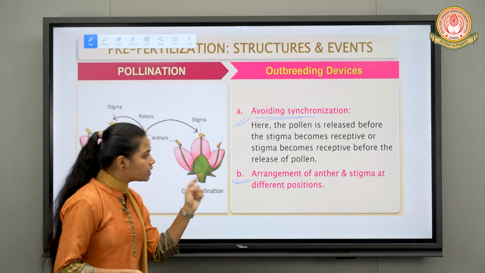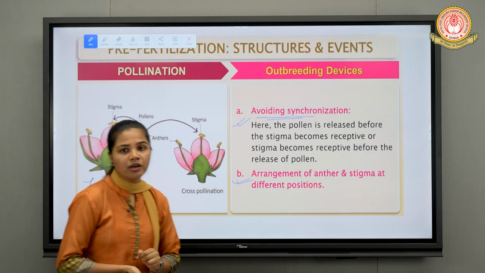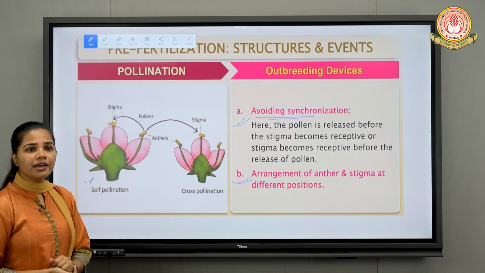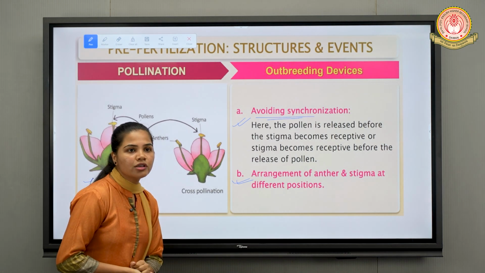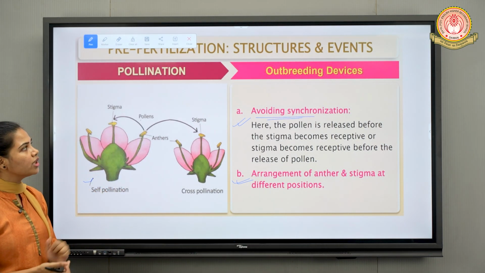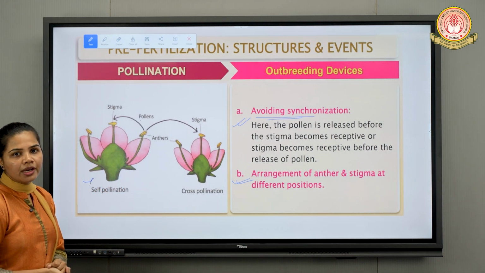But if there is distance between this anther and the stigma, it can what? Encourage or promote the cross-pollination, right? That is what plants want. So that is why it is also one of the outbreeding devices.